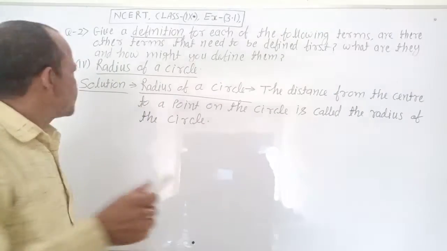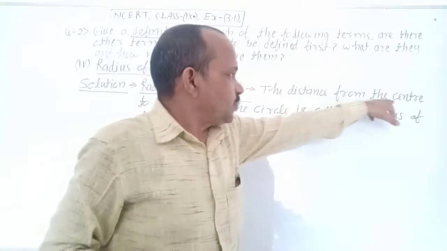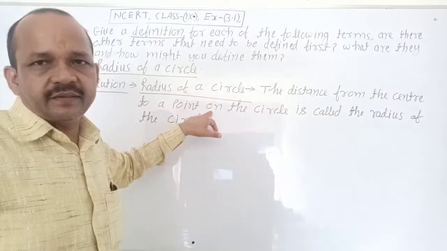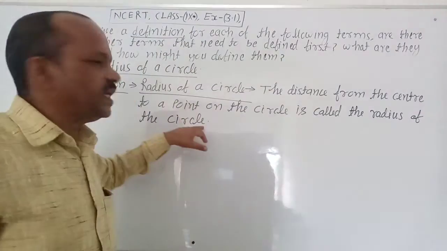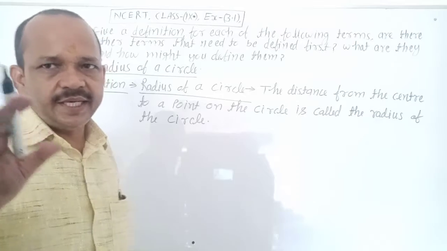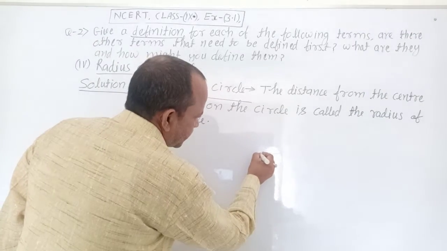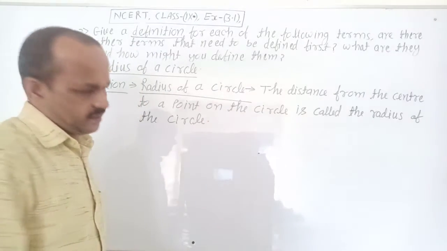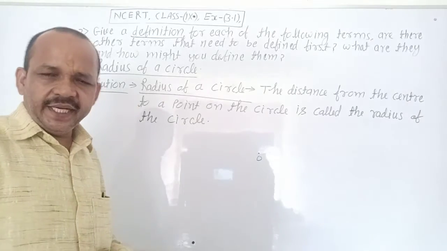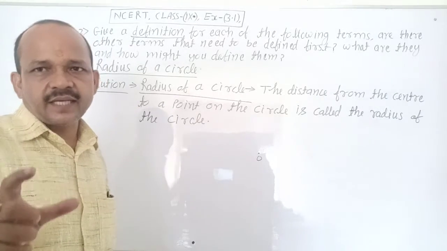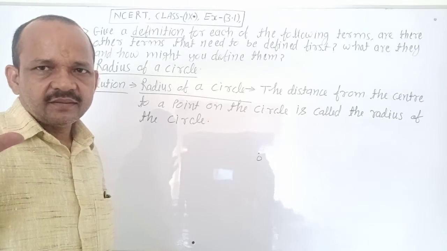Radius of the circle. Solution. The distance from the center to a point on the circle is called the radius of the circle. It is clear here. It is a point O. You can draw a circle of any measurement.